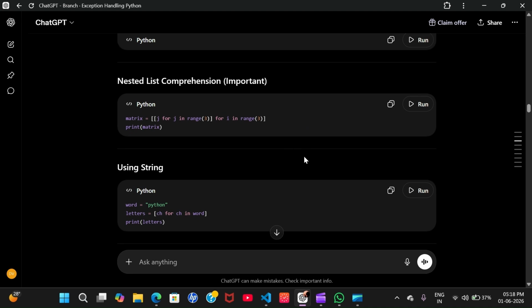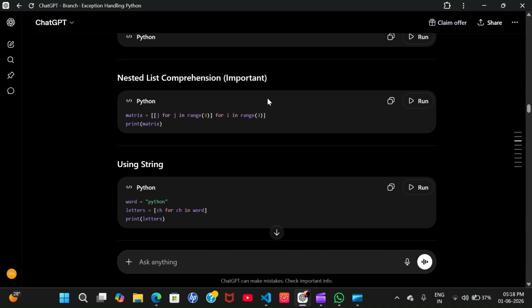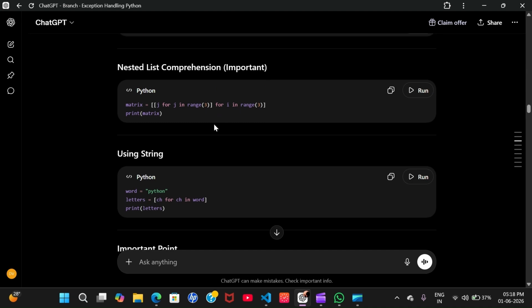Now, nested list comprehension. It is important and not so difficult. It looks very messy, but it's not as complicated as you are thinking. Just understand what the syntax says. It says the expression for the item in the iterable. We are iterating in the range of 3, and the variable is j.